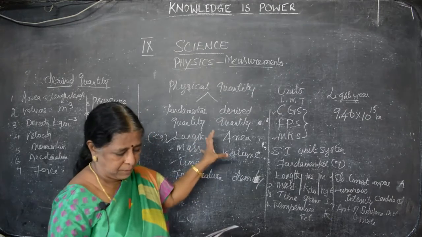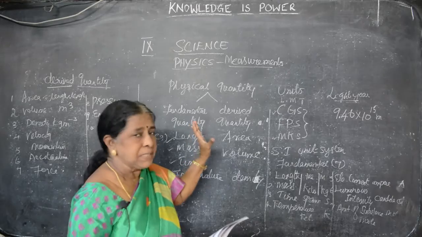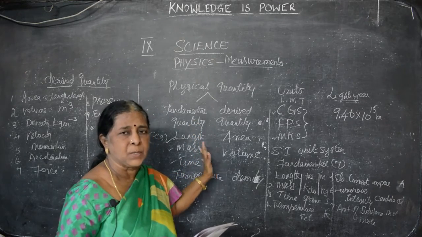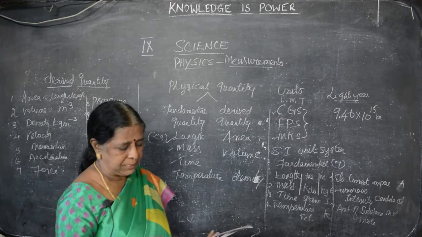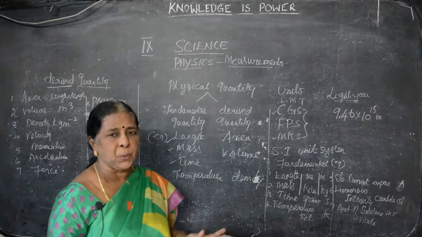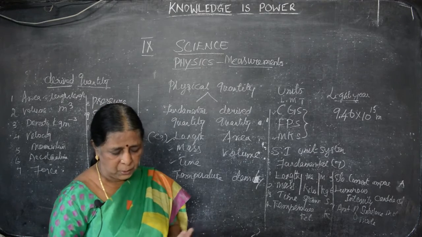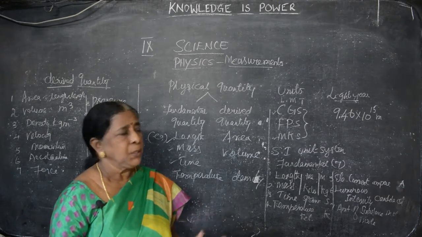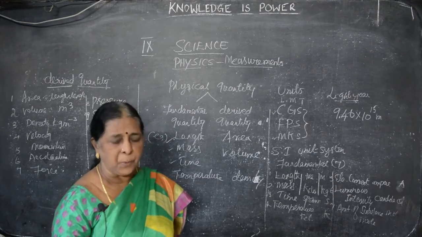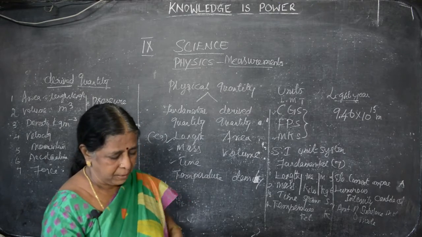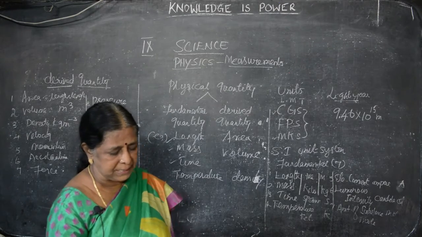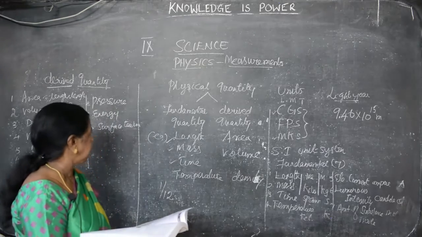So we have seen the fundamental quantities. How to write the fundamental quantities? Every fundamental quantity has got a unit. How to write the units? What are the rules? There are special rules. It may be a 5-mark question or 3-mark question, whatever it may be. What are the rules of how to write the unit? First point, on page number 4, it says the units named after the scientist are not written with a capital initial letter.